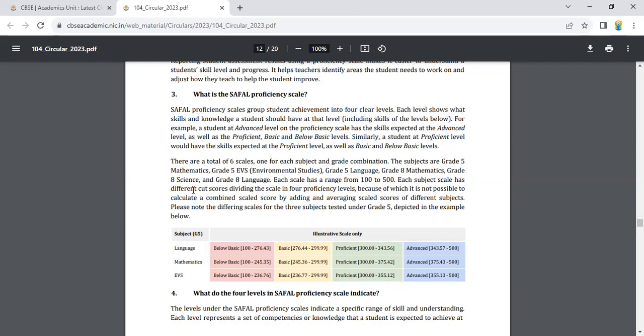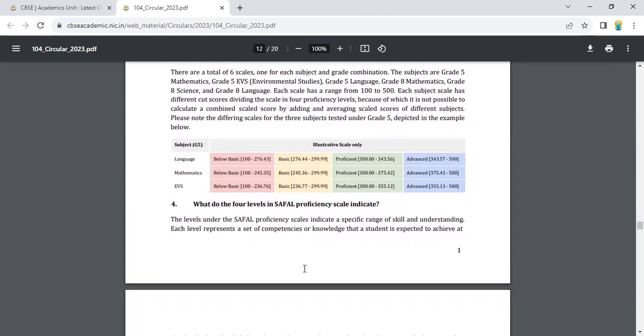Each subject scale has different cut scores dividing the scale into the proficiency levels, because of which it is not possible to calculate a combined scale score by adding and averaging scores of different subjects. Please note the differing scales for the 3 subjects tested under grade 5, depicted in the example below. See, here they have given the example of grade 5.